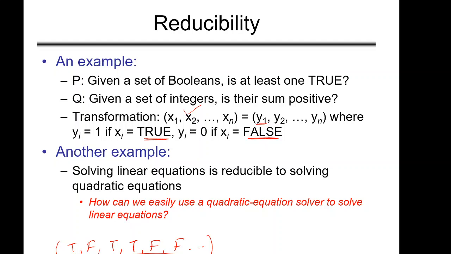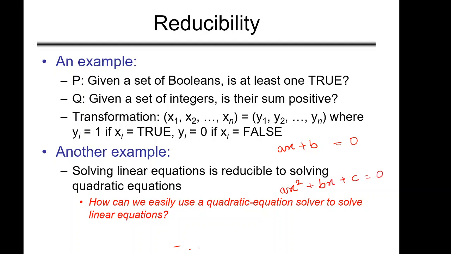Similarly, another real life example: solving a linear equation can be reduced to solving a quadratic equation. A linear equation is of the form ax plus b equal to 0. A quadratic equation could be ax square plus bx plus c equal to 0.